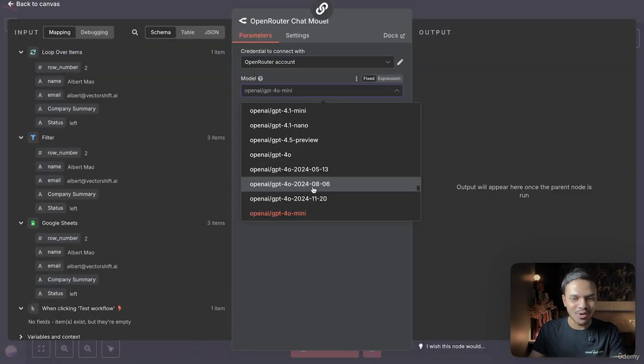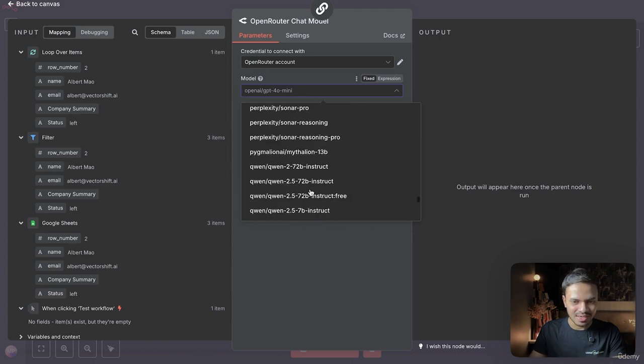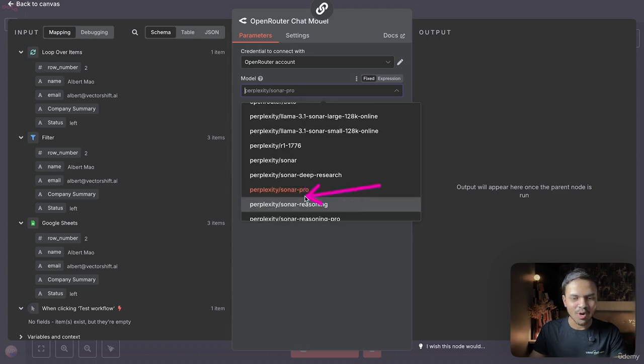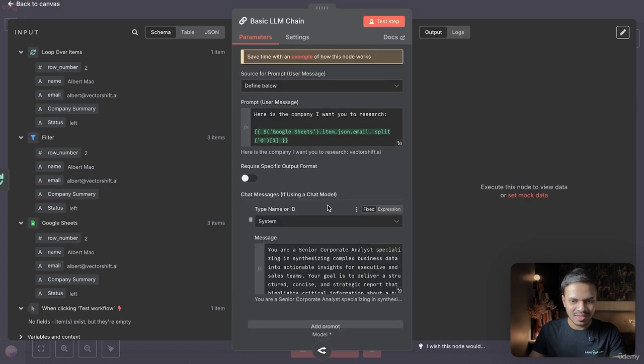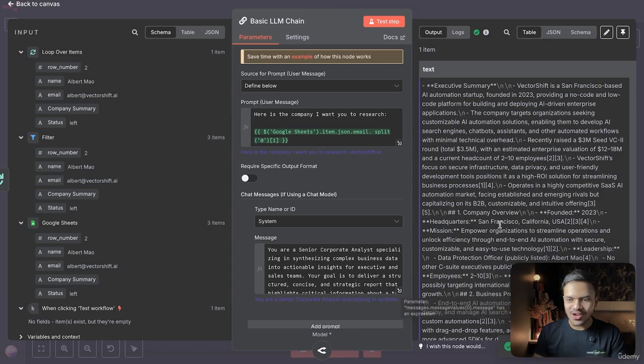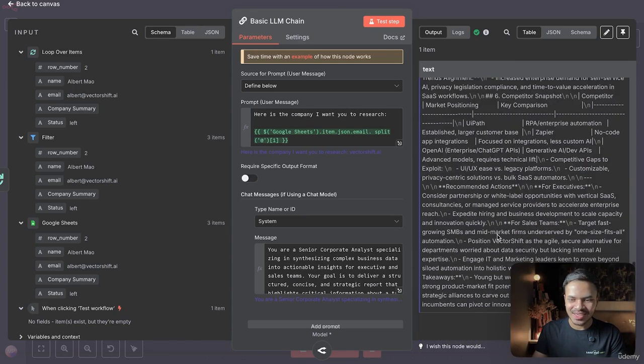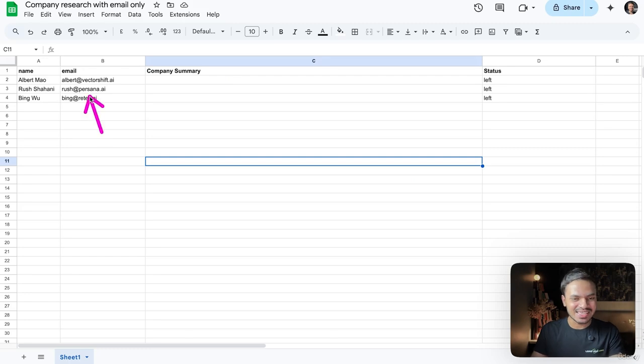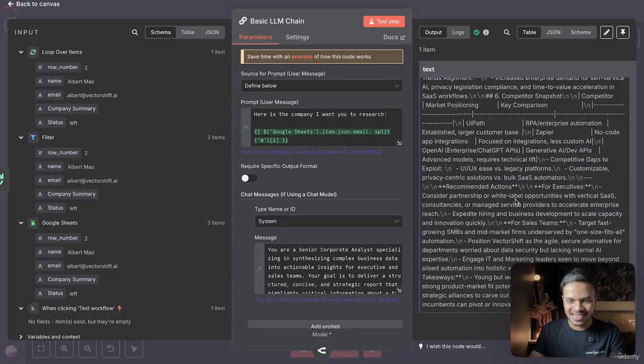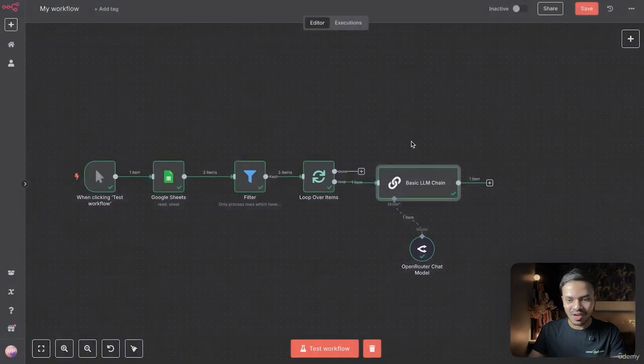And in model, we want to select Perplexity one. So scroll down. This is the model that we will use. Perplexity Sonar Pro. That's pretty much it. Let's test this step. Awesome. As you can see, we have this detailed summary of this company without us having to add any LinkedIn URL of that company, or going to the website to perform this search. Literally nothing. All you need to have is just the email address. That's it. So we are good to go.